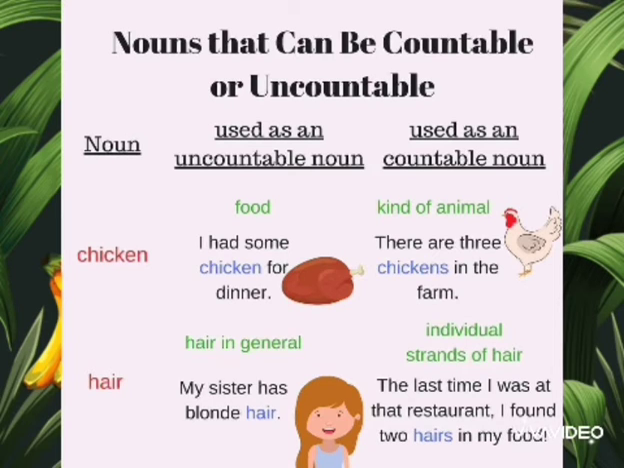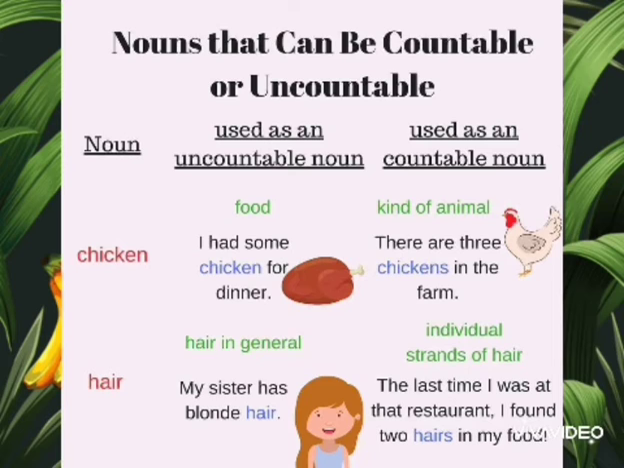For example, chicken, food, used as an uncountable noun: I had some chicken for dinner. Used as a countable noun, kind of animal: there are 3 chickens in the farm. Hair, used as an uncountable noun, in general: my sister has blonde hair. Individual strands of hair, used as a countable noun: the last time I was at that restaurant, I found 2 hairs in my food. So, this way, these sentences can be used.